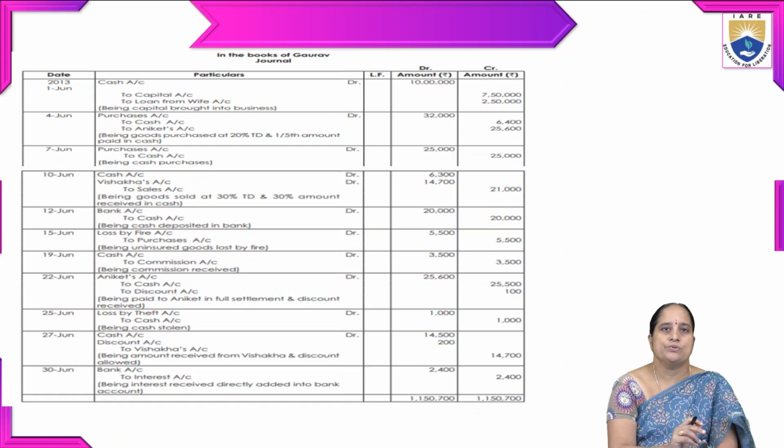On 7th June, purchases account to cash account, being cash purchases. So a total of 25,000 he invested on purchases, and he made purchases.